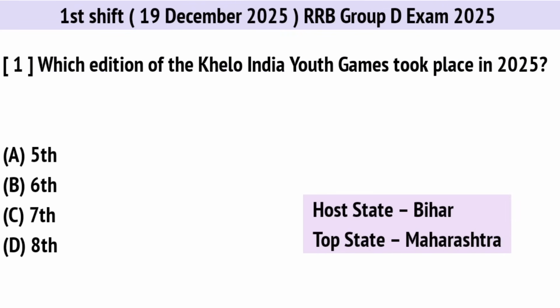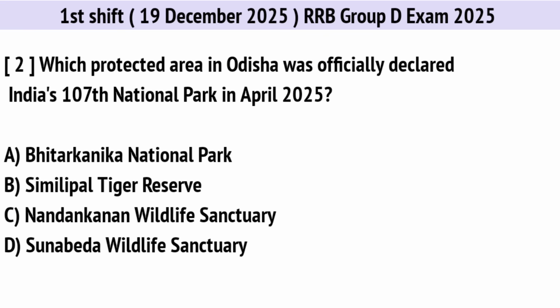Which edition of the Khelo India Youth Games took place in 2025? Correct option is C. 7th. Which protected area in Odisha was officially declared India's 107th National Park in April? Correct option is B. Simlipal Tiger Reserve.